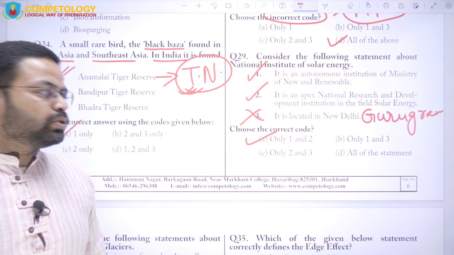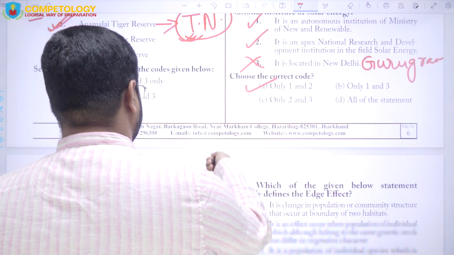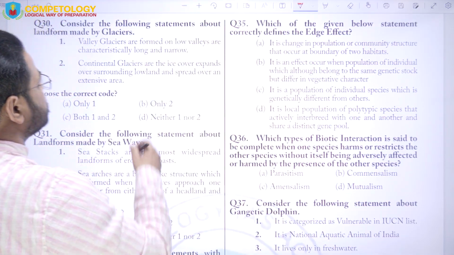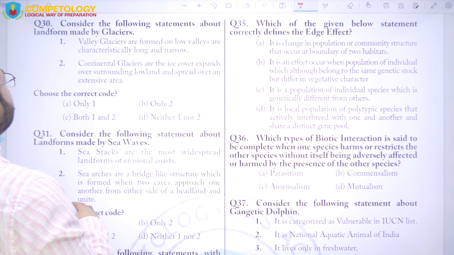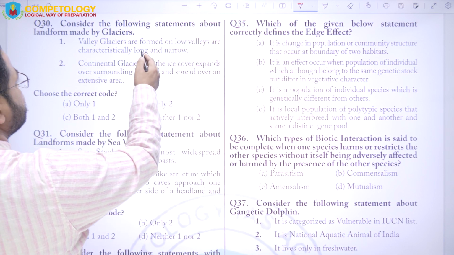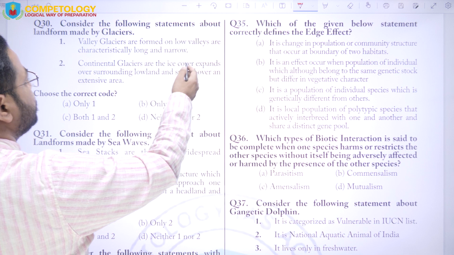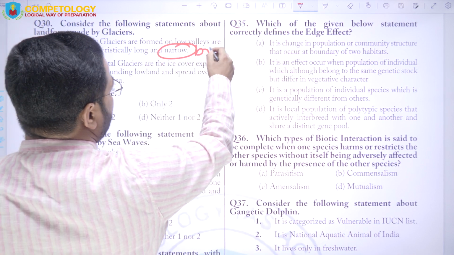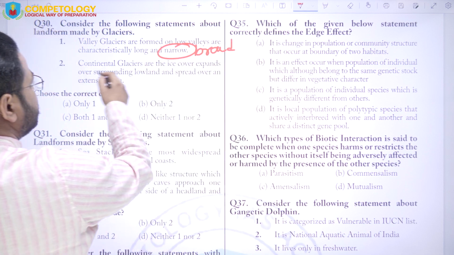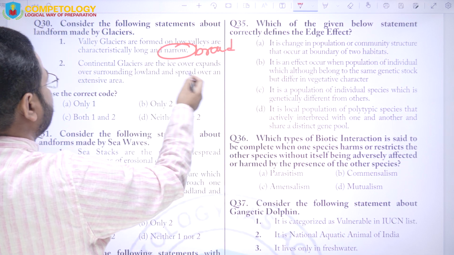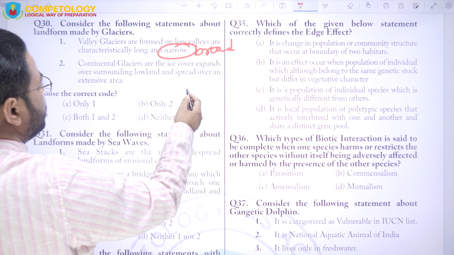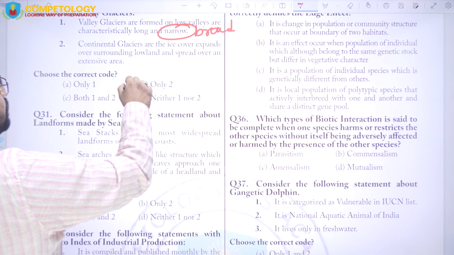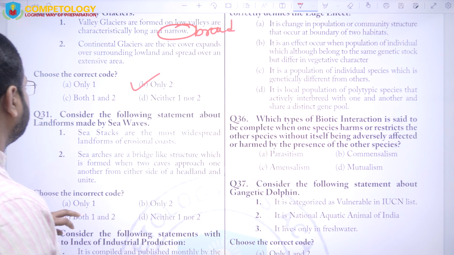Right. Now come to the next question, question number 30, and it says consider the following statements about the landforms made by glaciers. Valley glaciers are formed in low valleys, are characterized by being long and narrow, not narrow but broad. Right. Continental glaciers are ice covers that expand over surrounding lowland and spread over an extensive area. Correct statement. So the answer will be B, that is only 2.